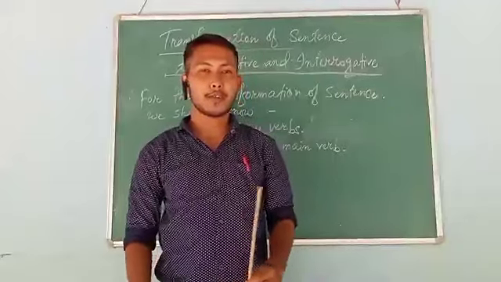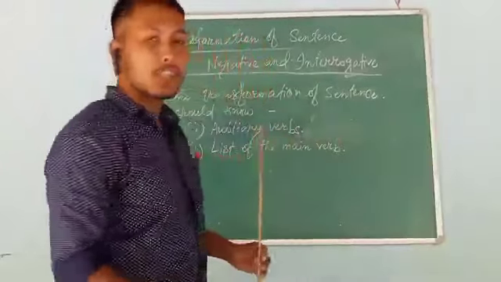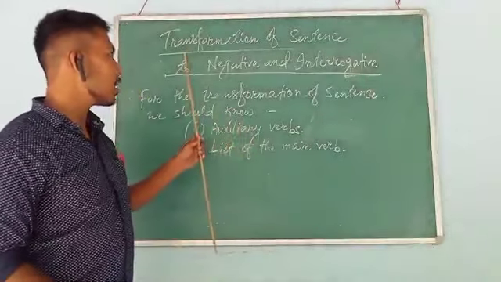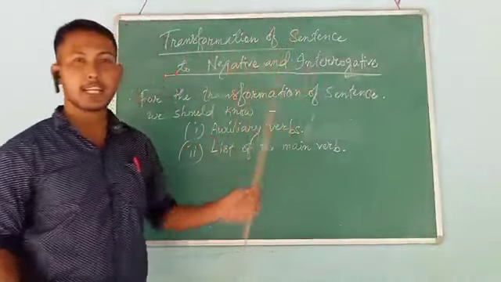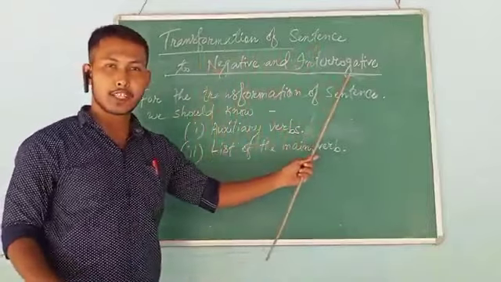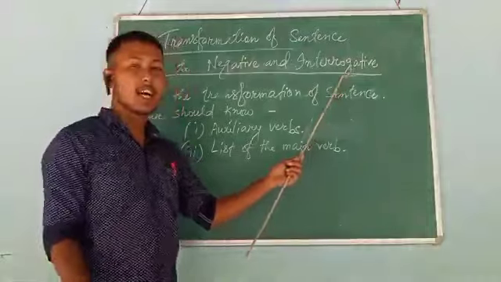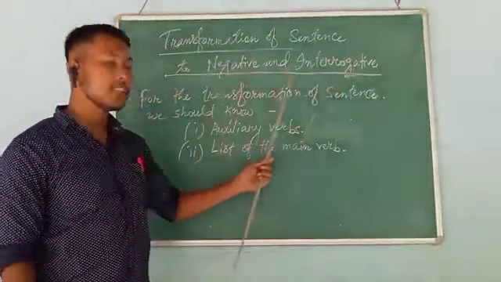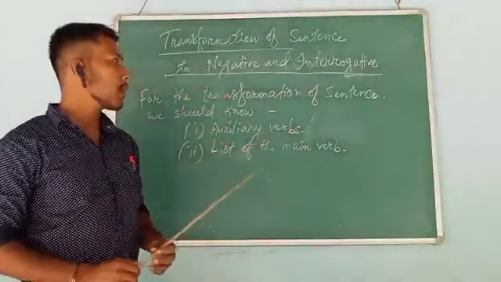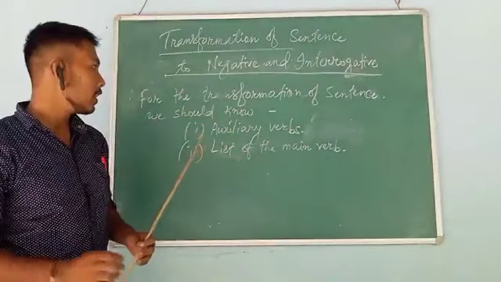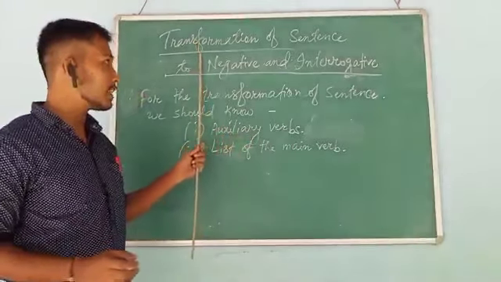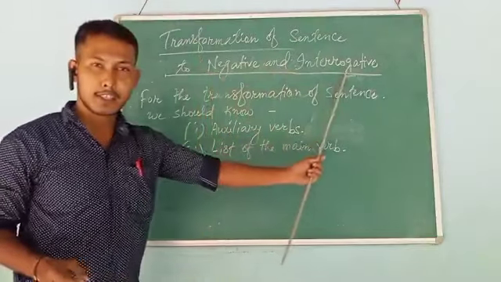This is only for this class, but I shall teach you in the 3rd part of our class on sentence how to transform the sentences to negative and interrogative. I mean transformation of sentence to negative and interrogative. The types of sentences are to be changed into negative and interrogative. We have come to know there are 2 subkinds of each of the types of sentence, and that is why we have to know now how to transform, I mean how to change the sentences into negative and interrogative.